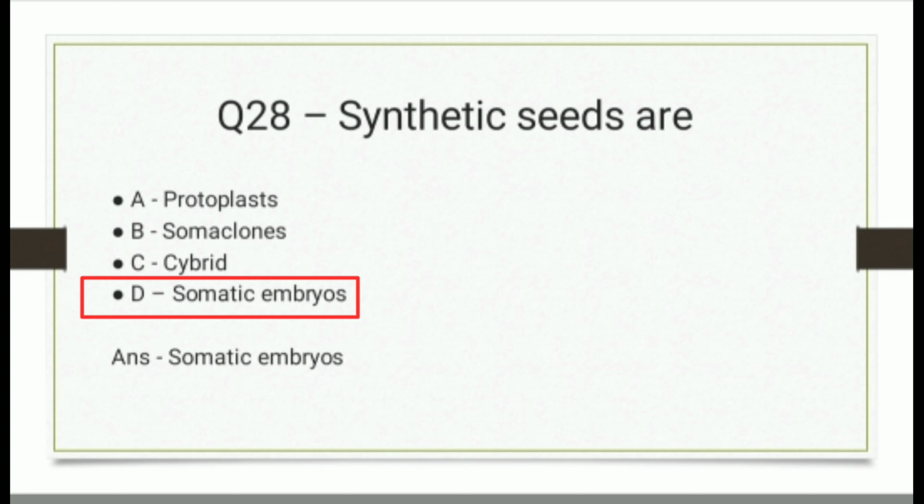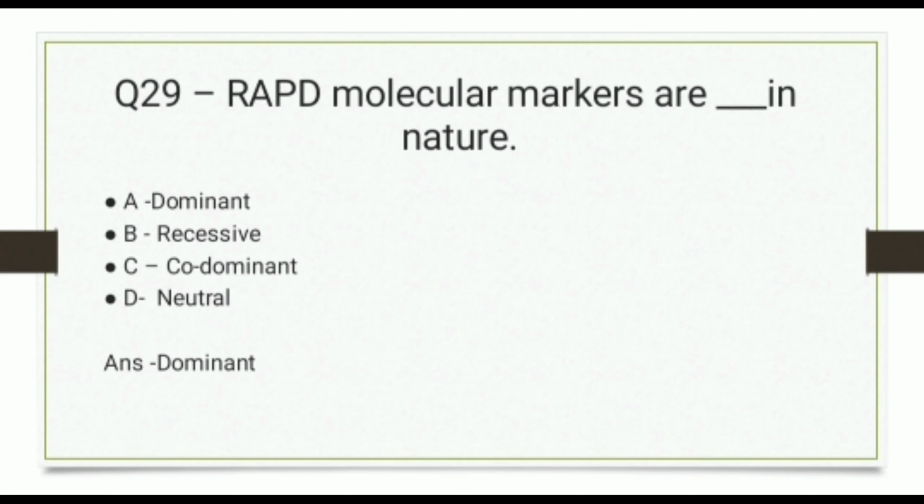Question 29. RAPD molecular markers are what in nature? And the options are dominant, recessive, codominant, or neutral. And the correct answer is dominant.